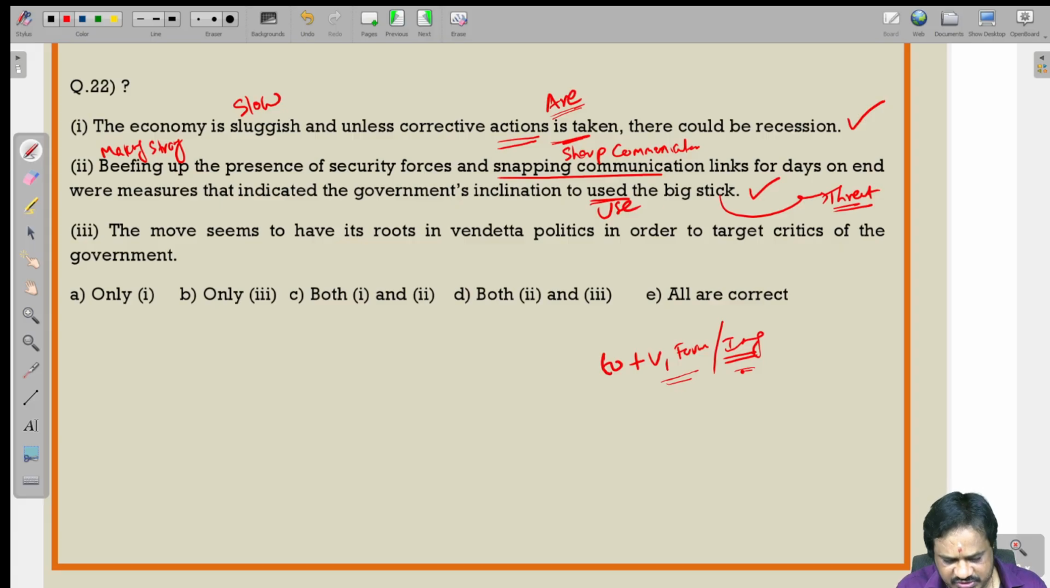The move seems to have its roots in vendetta politics. What is the meaning of vendetta politics? Revenge politics. The move seems to have its roots in vendetta politics in order to target the critics of the government. So we are having the error in both the first and second. Next question.